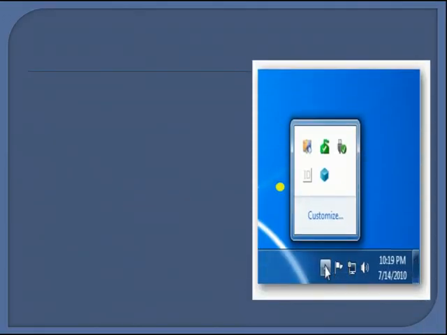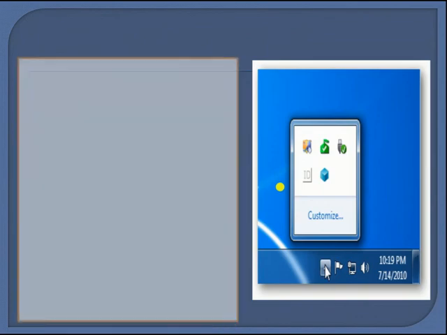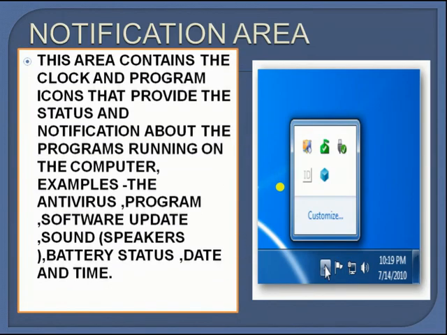This is the notification area. If we are going to define the notification area, this area contains the clock and program icons that provide the status and notification about the programs running on the computer. Examples are the antivirus program, software update, sound, battery status, date and time.